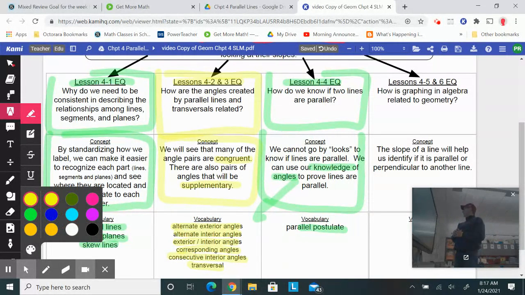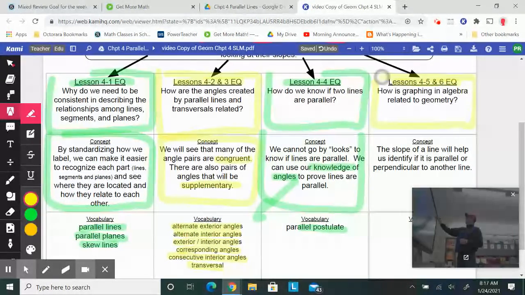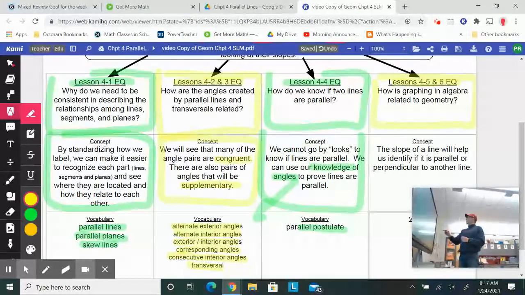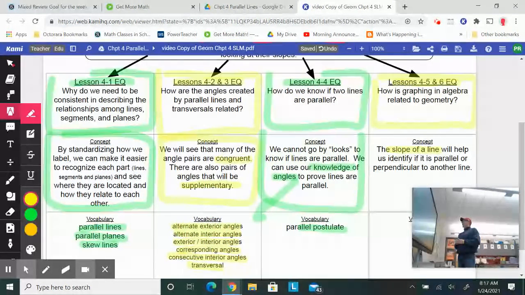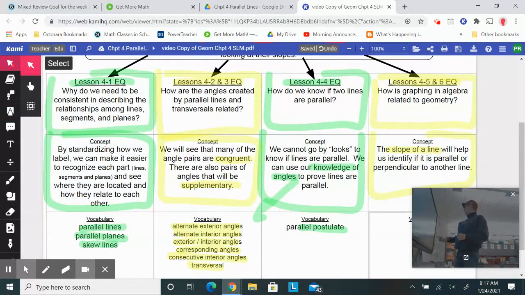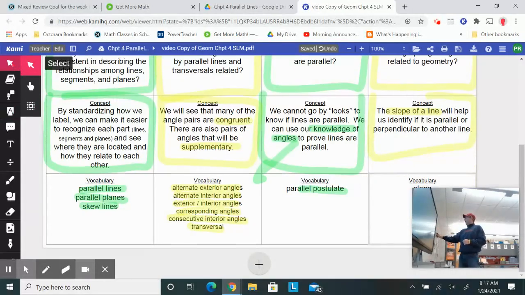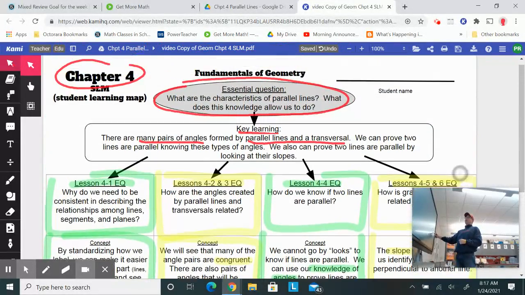And then the last 2 lessons, lessons 5 and 6, how is graphing in algebra related to geometry? We're going to tie in some algebra to this, and we're going to be talking about the slope of a line. It will help us identify if it is parallel, perpendicular, or neither. So those are the things we're covering, and the vocabulary is slope, which I have covered up by my picture right there. So that's our plan for Chapter 4.